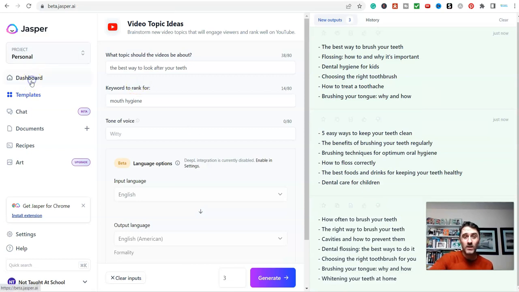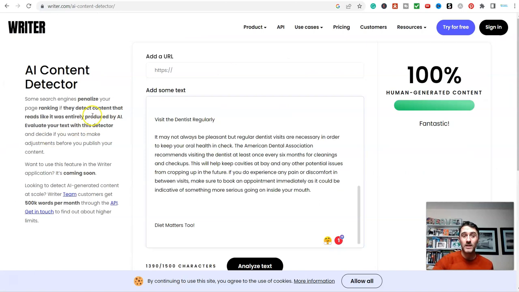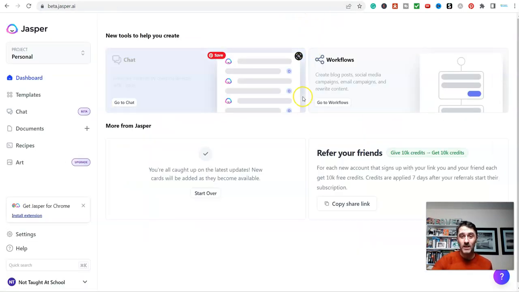But overall, in my opinion, with all of the different AI tools that are available in the marketplace today, and coming online, there's lots happening with ChatGPT. I've used it personally. I don't think it's anywhere near as good as Jasper, and a lot of the time, these AI content detectors will pick it up. So for the time being, I am still using and recommending Jasper.ai.